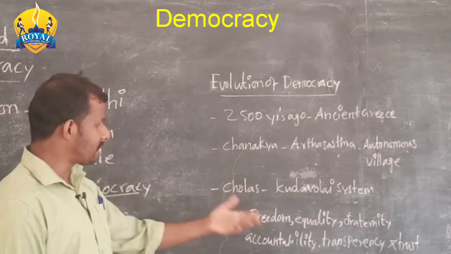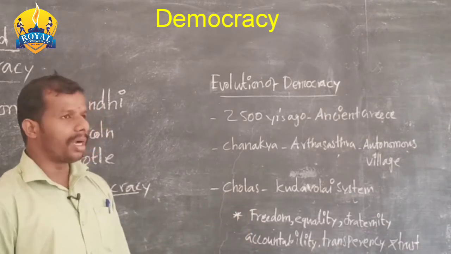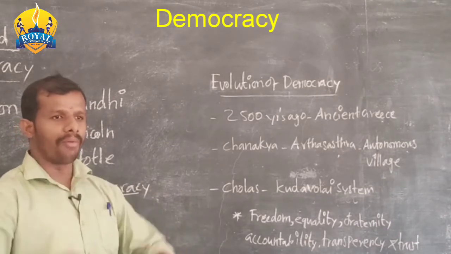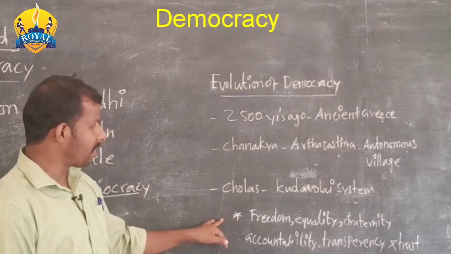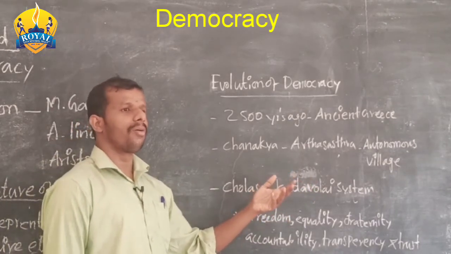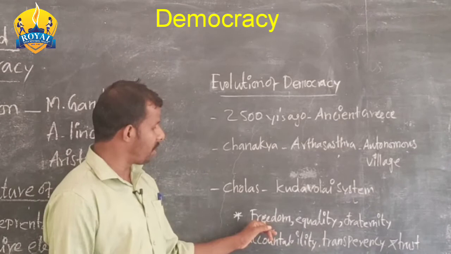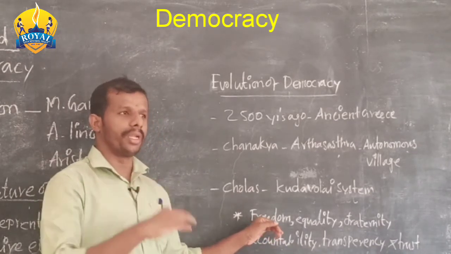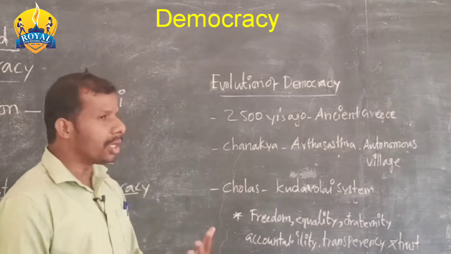Next, what values does democracy have? The most important value democracy provides is freedom. The people of a democracy have freedom. Next, equality.